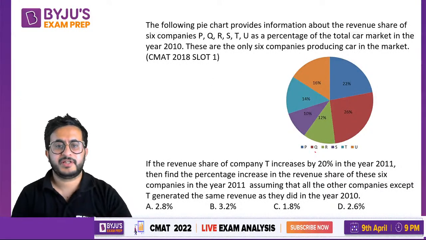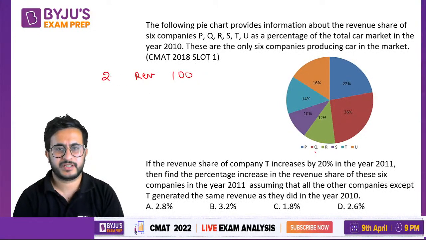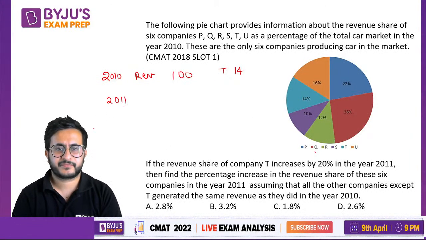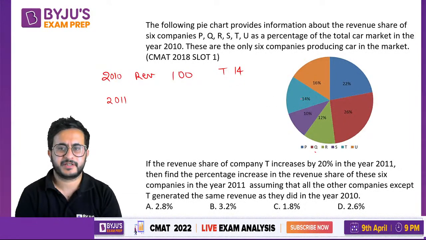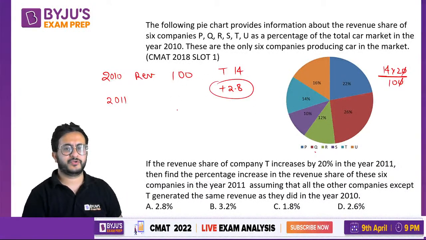So see, suppose the revenue was 100 in 2010. Very simple question. Now T has a revenue share of 14. In 2011, T will increase by 20%. What is 20% of 14? 2.8. So T's revenue increased by 2.8, and all other revenues remain the same. So there is a net change of 2.8 in the total revenue. So total revenue will become 102.8.